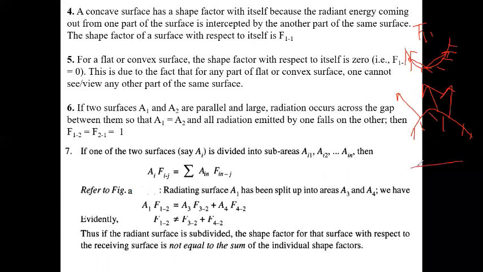Similarly, for a flat plate, F11 equals 0. So for a flat plate or convex surface, the shape factor with respect to itself is 0, because any part of a flat or convex surface cannot see any other part of the same surface.